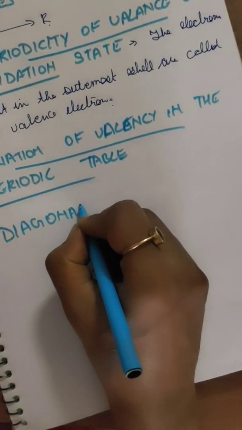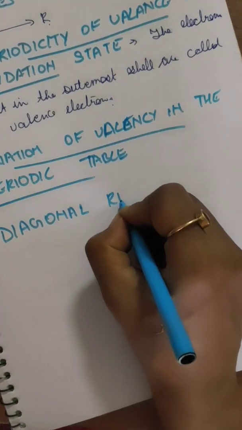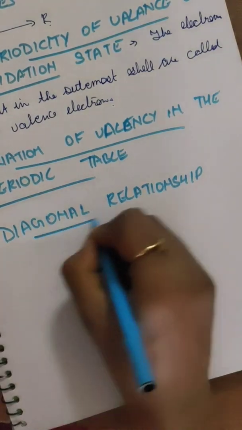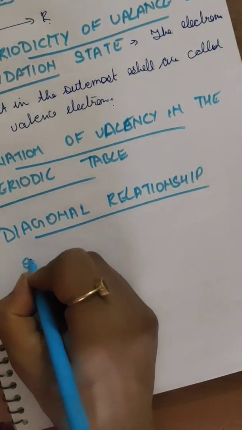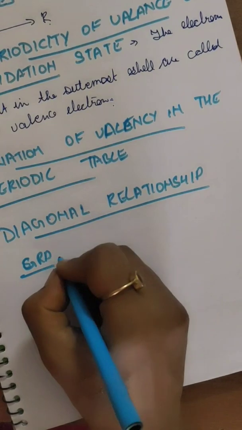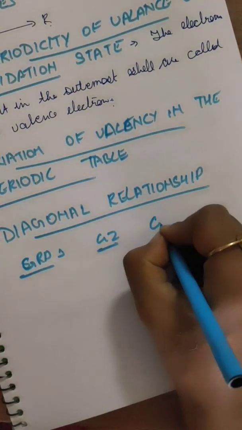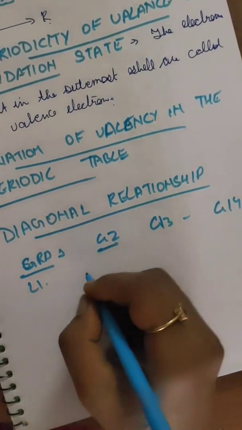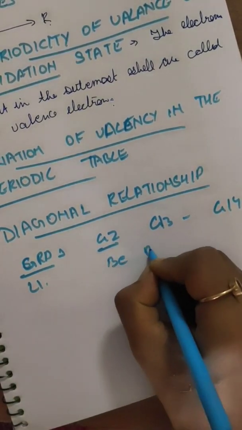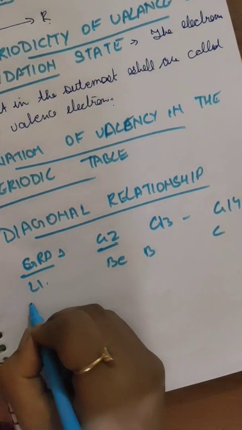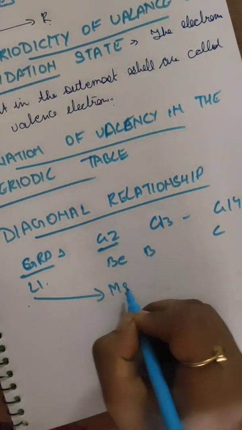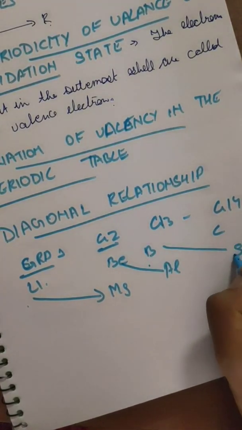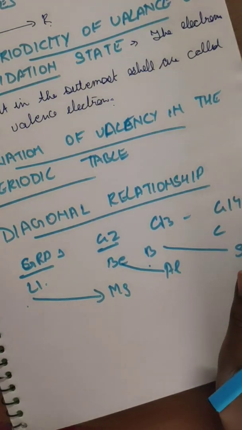Taking group 1, group 2, group 13 and group 14, with lithium, beryllium, boron and carbon, lithium will show the properties of magnesium, beryllium will behave like aluminium, and boron will behave like silicon. So this is called a diagonal relationship.